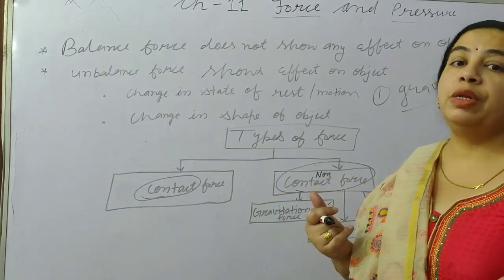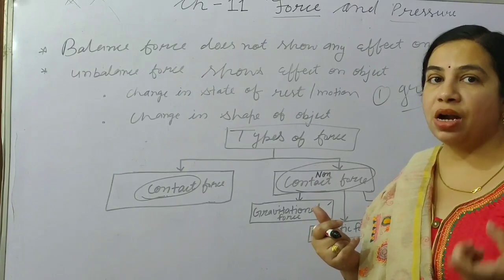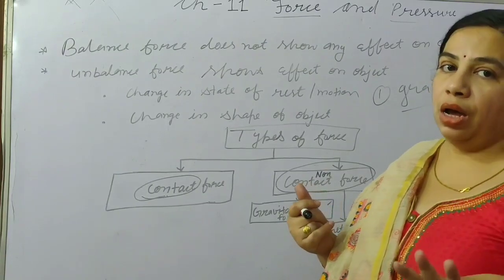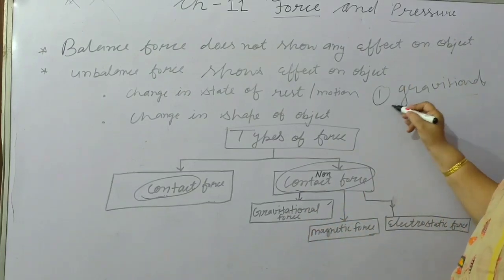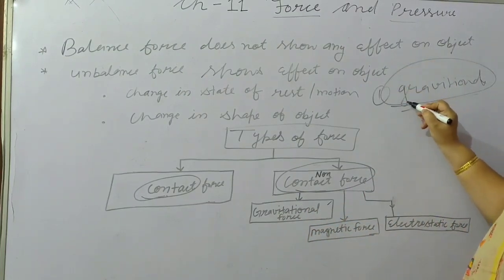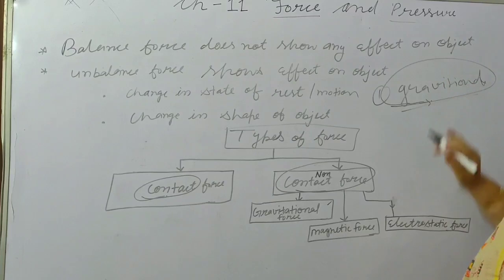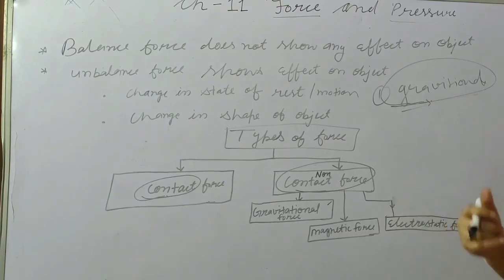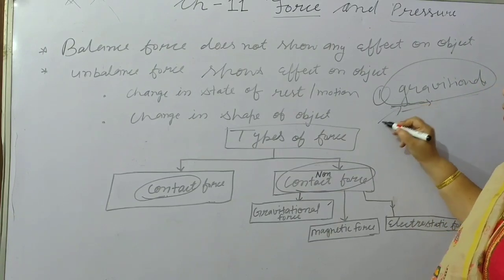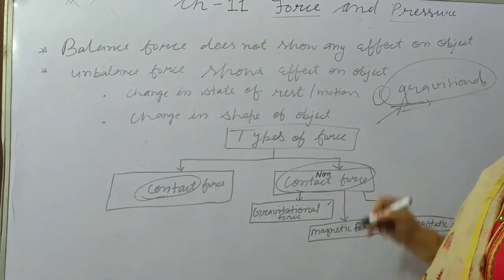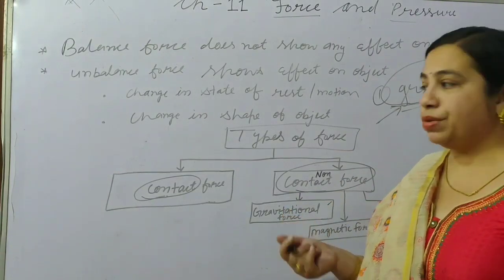All things are attracted towards the center of the Earth due to the gravitational force. This force also gives us many benefits, and due to it only, we are able to exist on the Earth's surface.